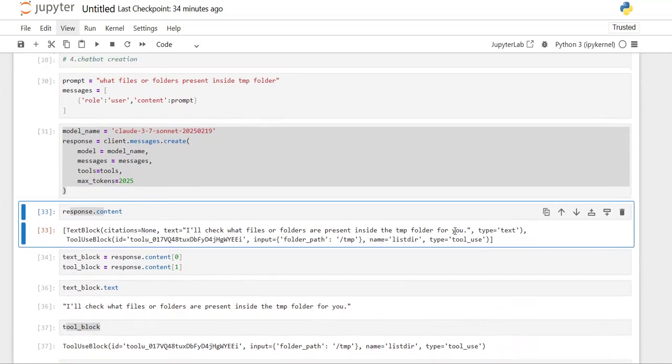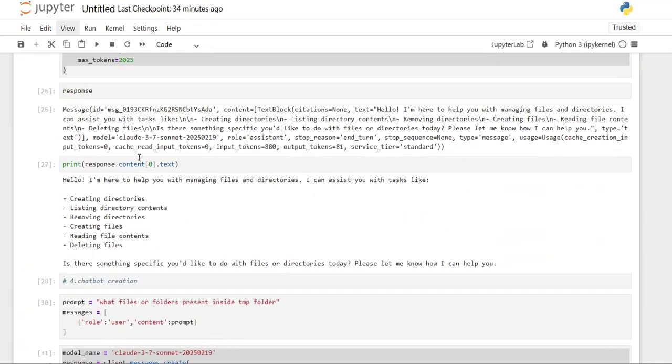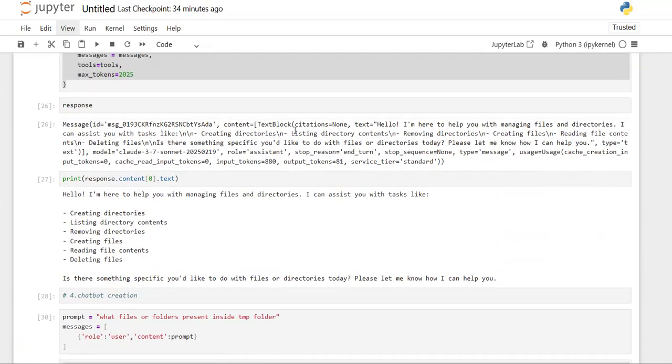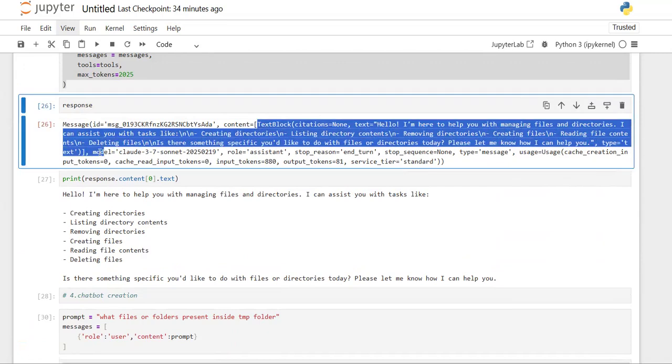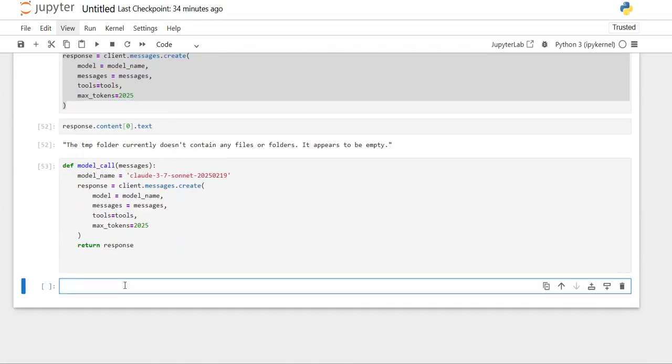If there is no tool calling requirement, only one response is provided, and that too text content only, right? Yes. So we need to check what type of response it is: only one response or two responses, that is, whether a tool call is present or not. So let's check with that.